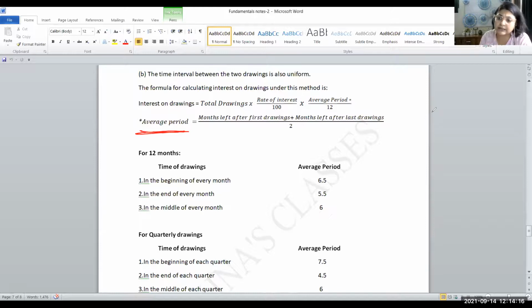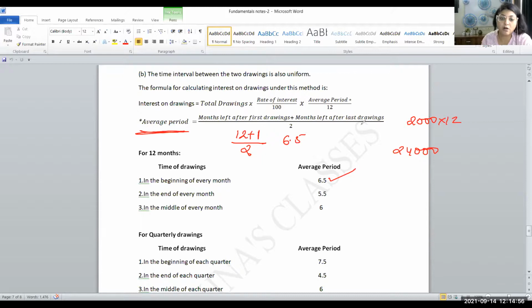So let's say one partner has withdrawn 2,000 rupees each month on first. So this is going to be 2,000, okay, multiplied by 12. This is the total amount of drawings, 24,000. And average period, how are you going to find it? So months left after first drawing. First drawing was done on 1st of April. So 12 months are left. Last drawing was done on 1st of March. So 1 month is left. Divide by 2. So 12 plus 1 divided by 2. It is going to be 6.5. And this is how this average period is being calculated.